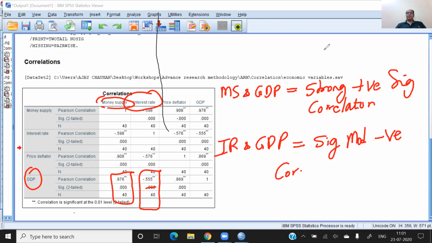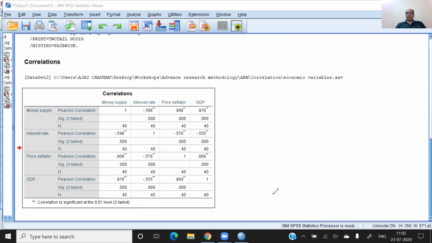If the correlation analysis is clear, write yes in the chat box so that I can know whether you are getting it or not. I am waiting for the response. Okay.